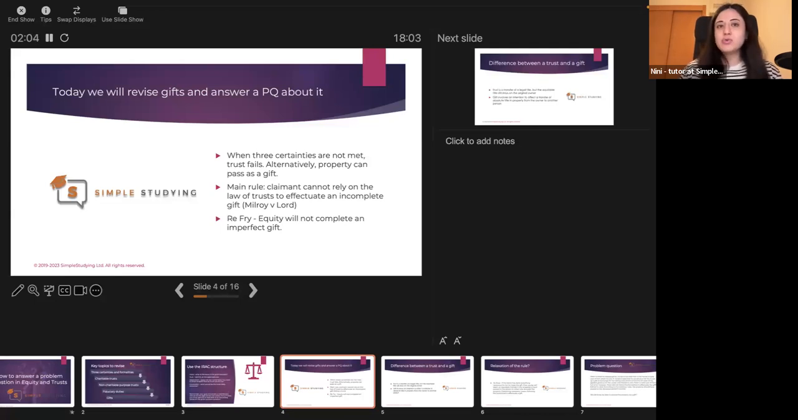So as you already know, for a trust to be created, there have to be three certainties: certainty of intention, certainty of subject matter, and certainty of objects. If a trust fails because any of these three certainties is not met, that's when we could have a look at a gift as an alternative interpretation of passing the property.